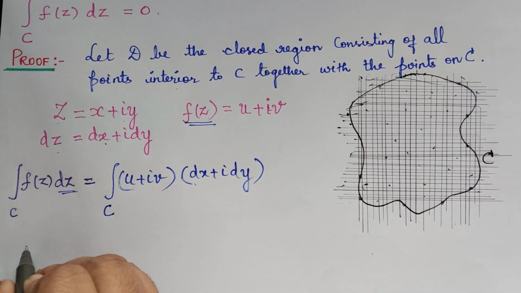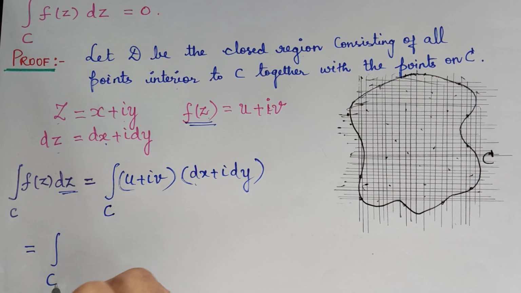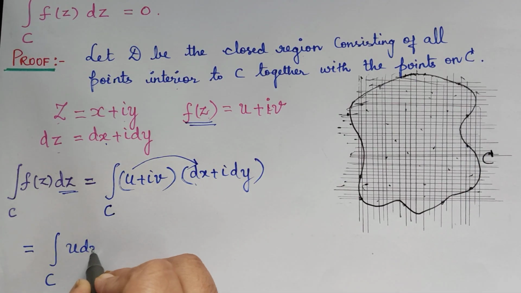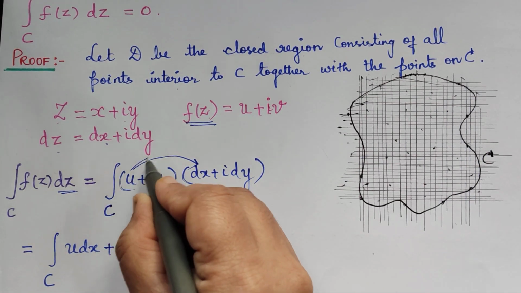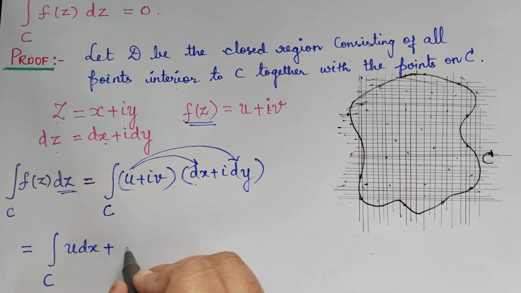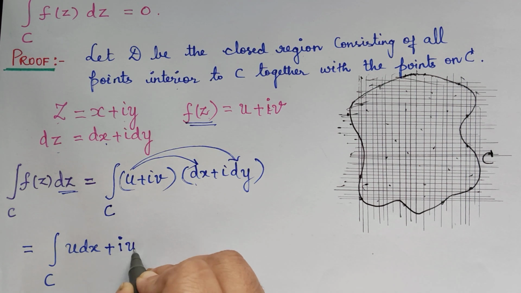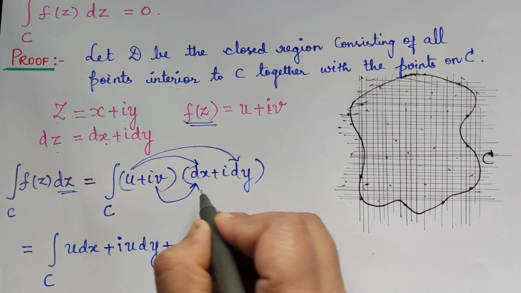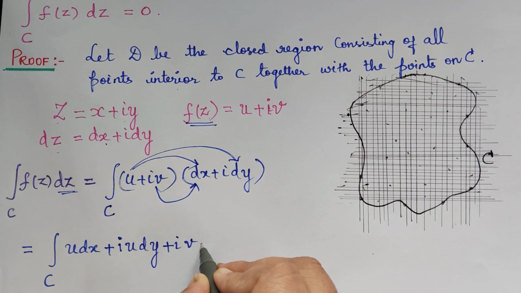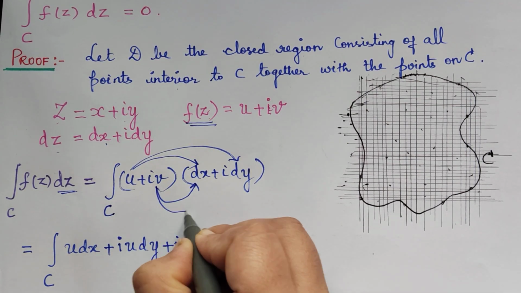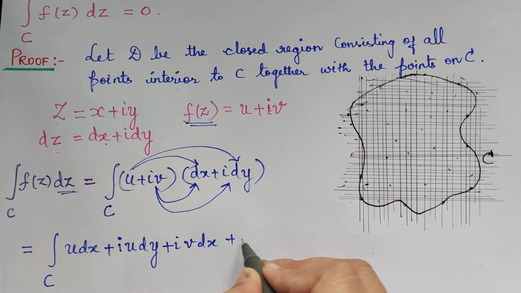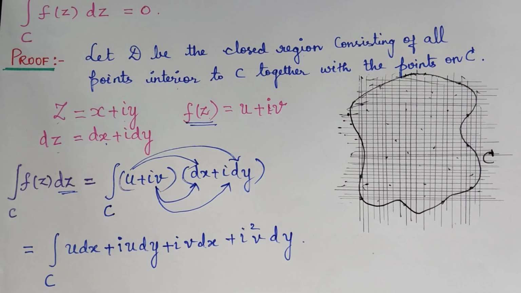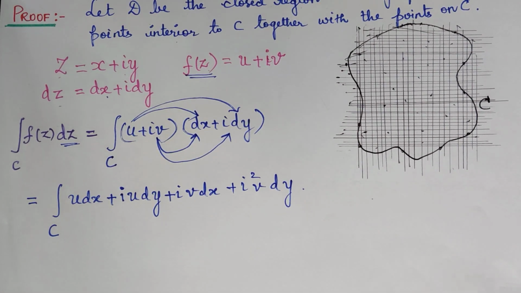So this will be equal to the integral over C of u dx plus u multiplied with i dy, so i u dy, plus i v multiplied with dx, so i v dx, plus this i square v dy.